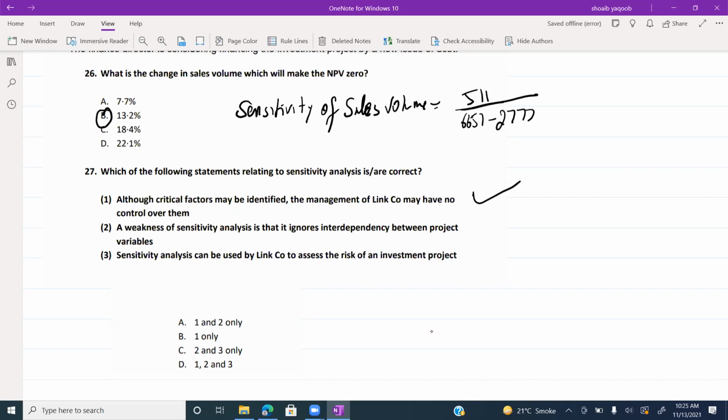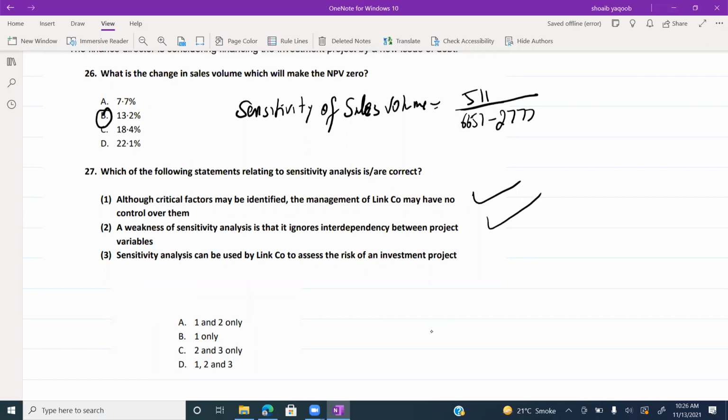Statement 1 is correct. Remember, sensitivity analysis is being used to identify the critical factors. And it is common sense that a company may not have control over all the critical factors. What about statement 2? A weakness of sensitivity analysis is that it ignores interdependency between the project factors. Yes, this is true. Sensitivity analysis does not consider the interdependent factors. The second statement is true. What about the third statement?